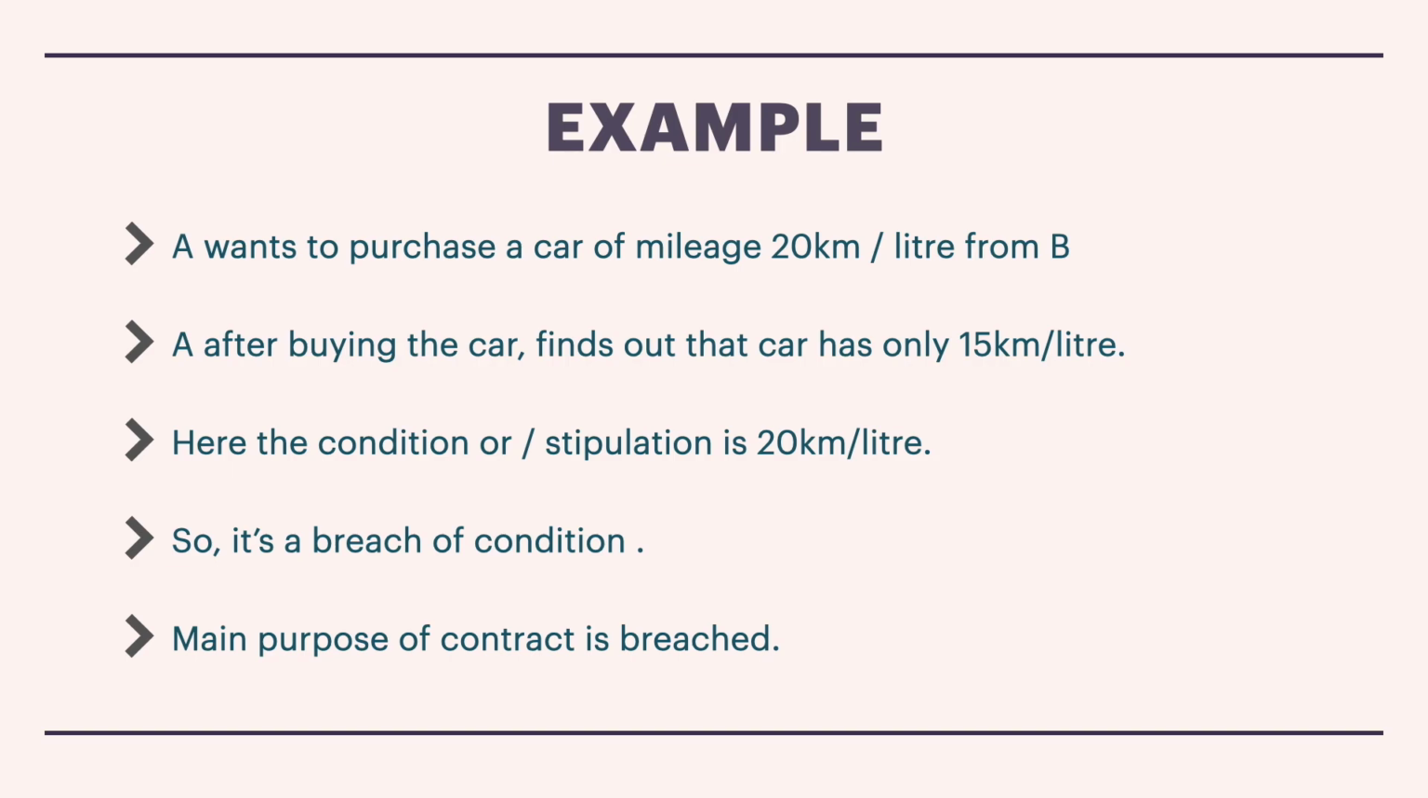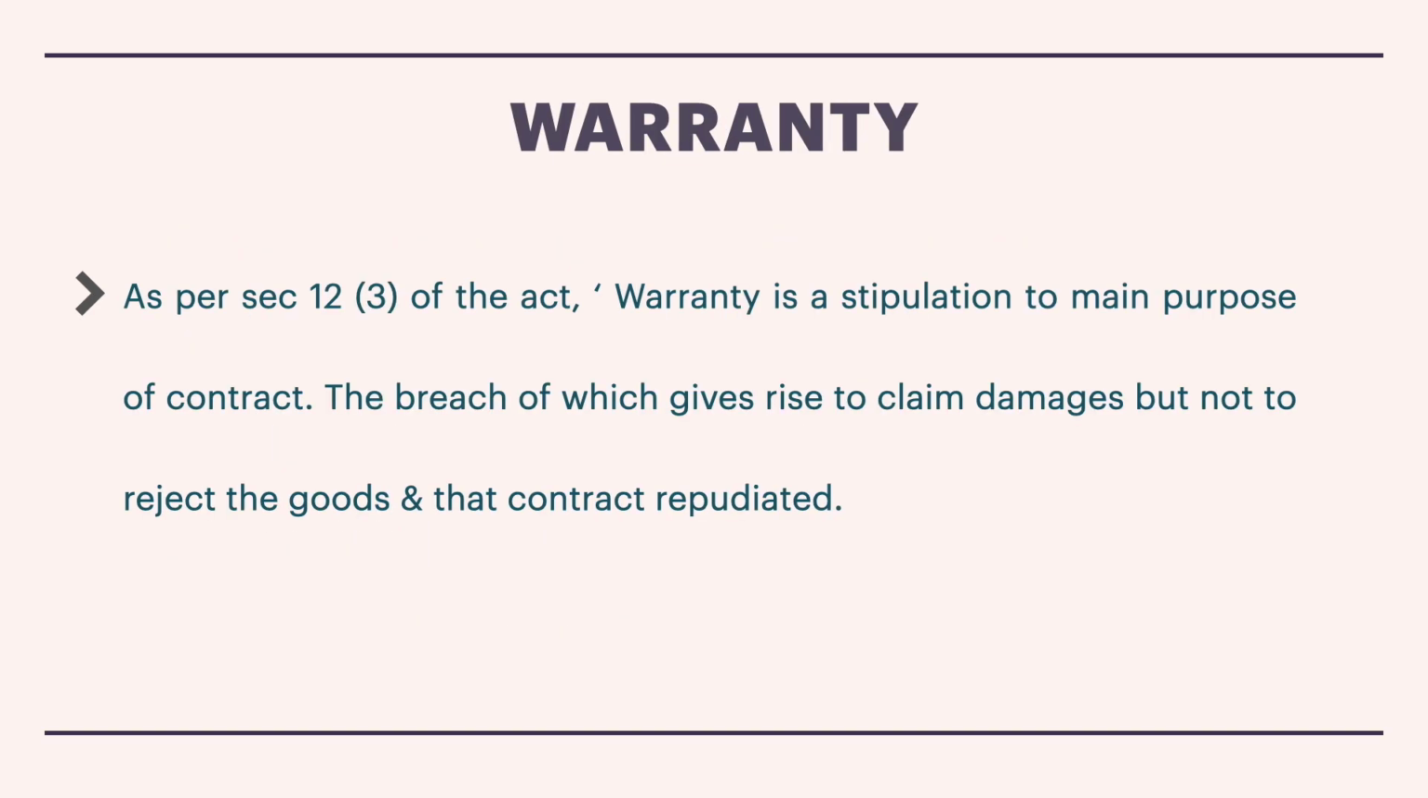Now let's say the color of the car has been changed. That is just additional. If Mr. A was asking for a red color car only, but B offered a blue color car, but the mileage is, yes, 20 kilometers per liter, everything is fine. The main condition is good, but only the color has changed. So that is not the main requirement or essential of the car.